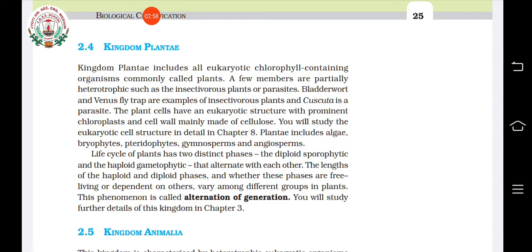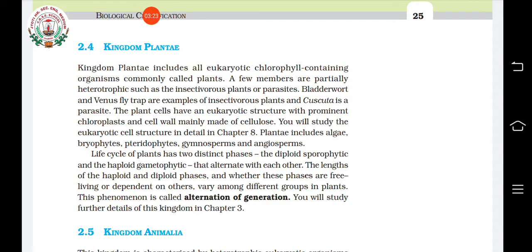Cuscuta is an example of a complete parasite, where they take the prepared food from the plants, so they need not do any photosynthesis. Okay, so these are exceptions, but otherwise the plants are photosynthetic, or autotrophic.